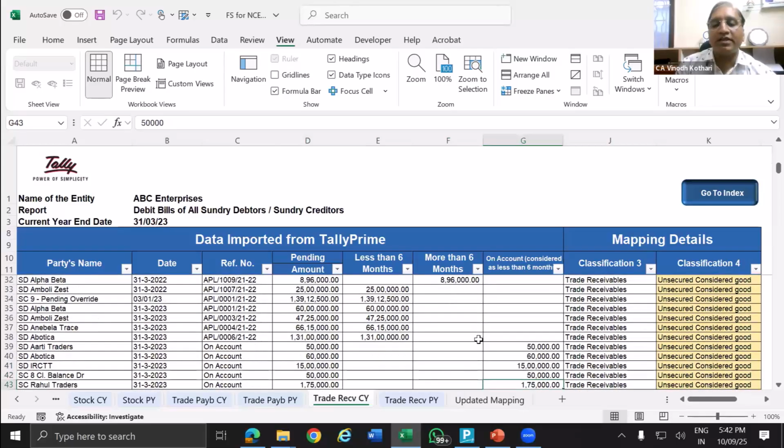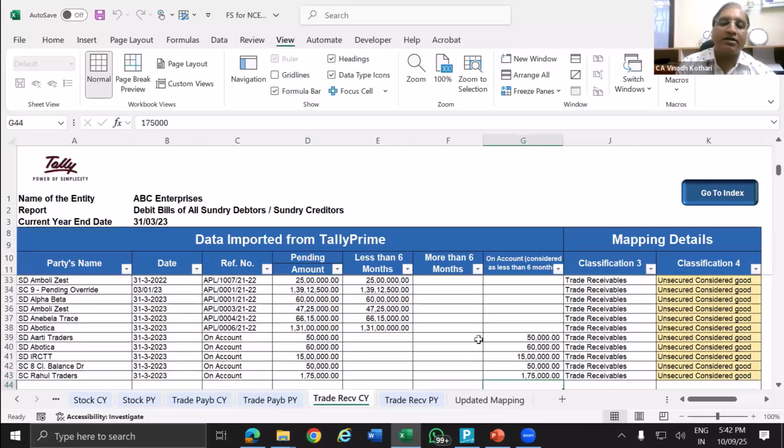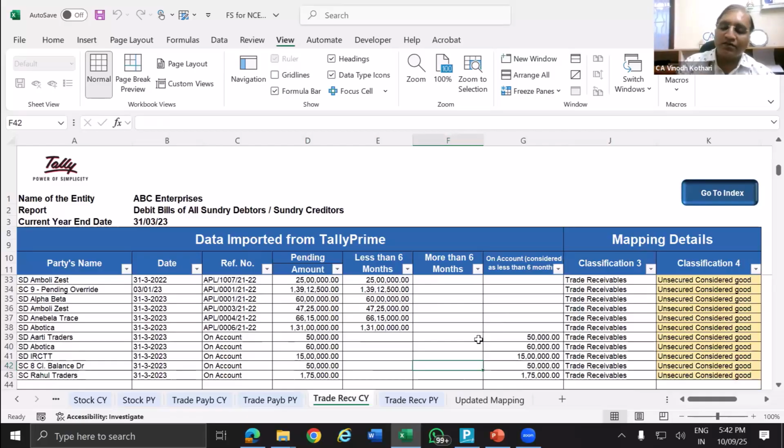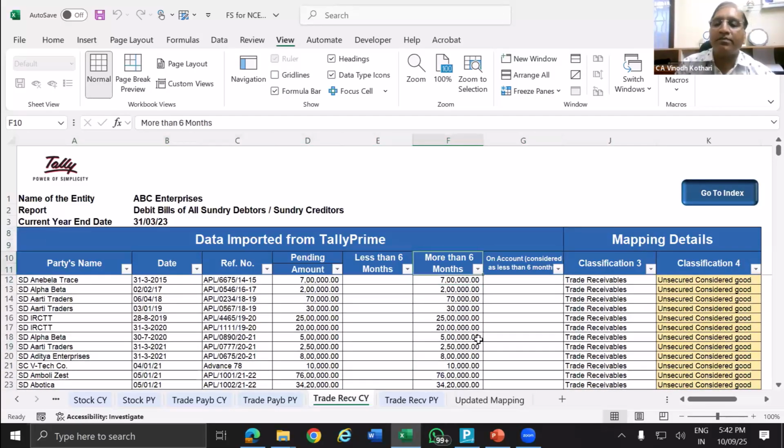So on account should not be there. If something is on account, that means the classification is not done correctly. Either change the classification in Tally and then you can use this method, or you do it manually.